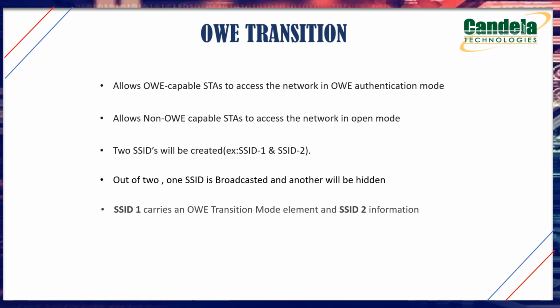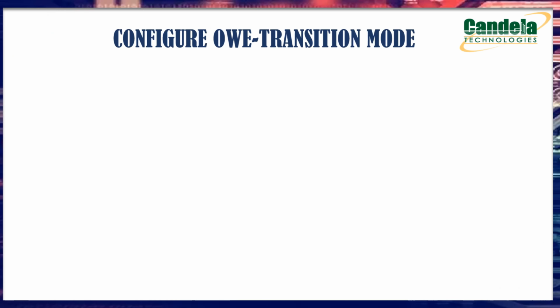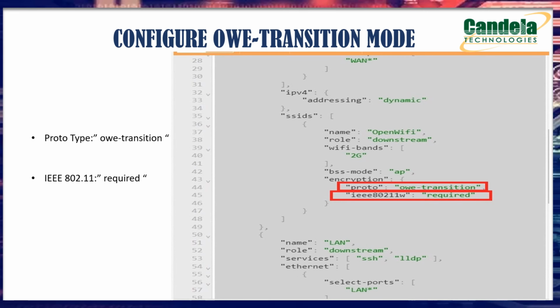Now let's see how to configure OWE transition mode. Just like the OWE authentication mode, transition mode is also very simple. We just have to set the value OWE transition to the protocol. And in order to enable the management frames, we have to set the value required to IEEE 802.11w. Here is the sample configuration that I used to configure the OWE transition mode in my AP.